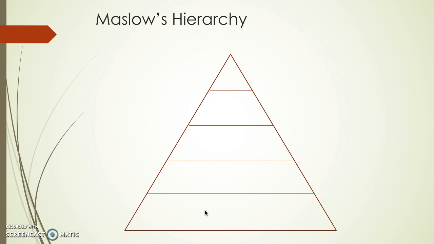Maslow broke these needs down into a pyramid to define a needs hierarchy based on those needs that need to be fulfilled first. We're going to take a look at those needs and how they would apply using social media. According to Maslow, our needs start from the bottom and move up to the top.